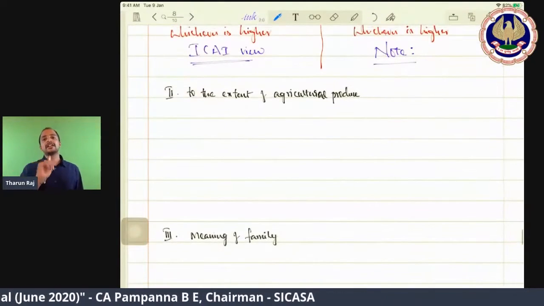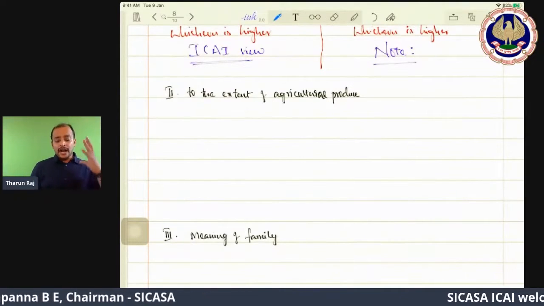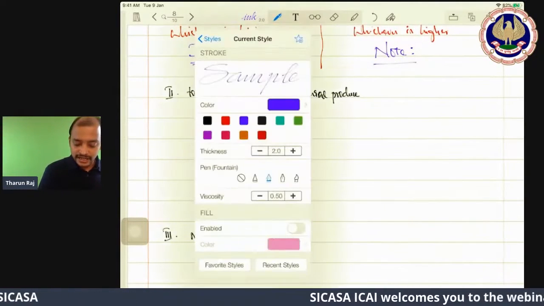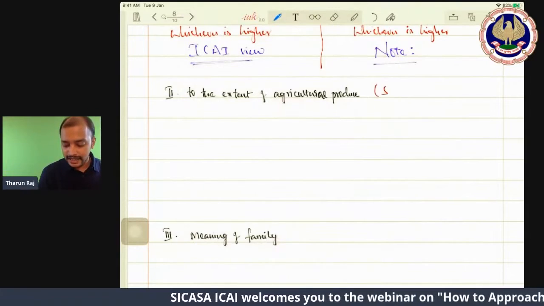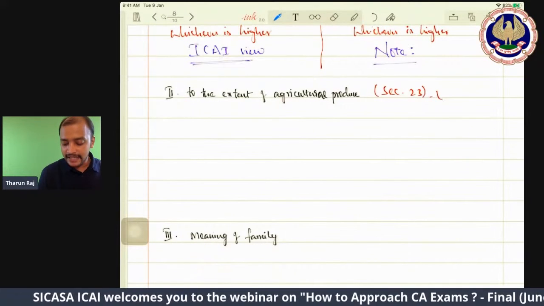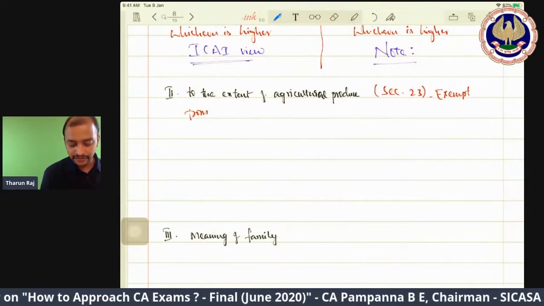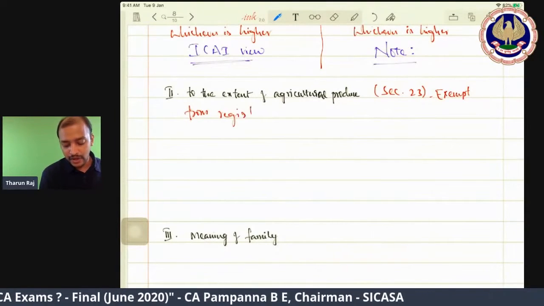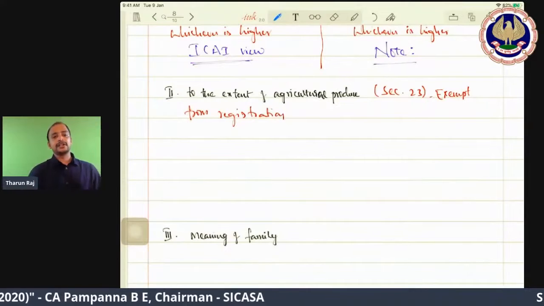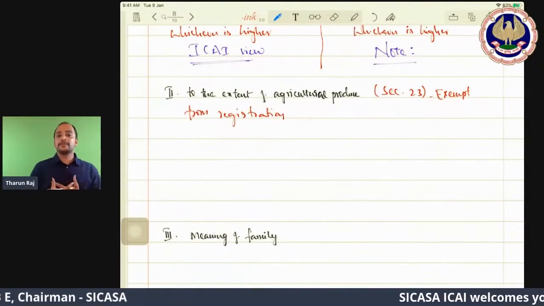To the extent of agricultural produce, that is, who are exempted from registration. Section 23 says who are exempted from registration.